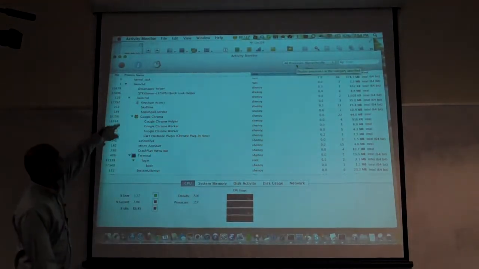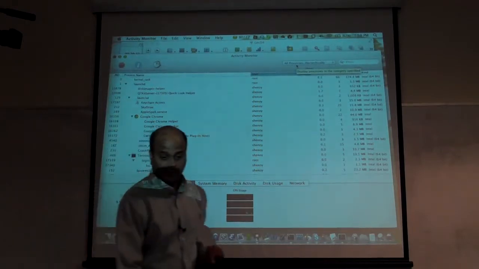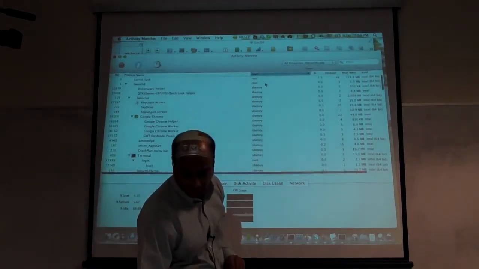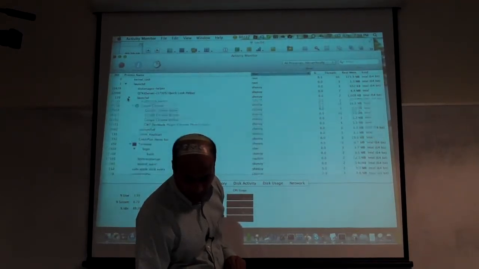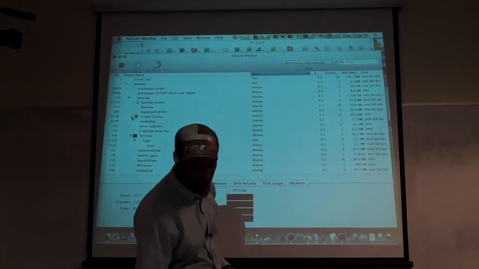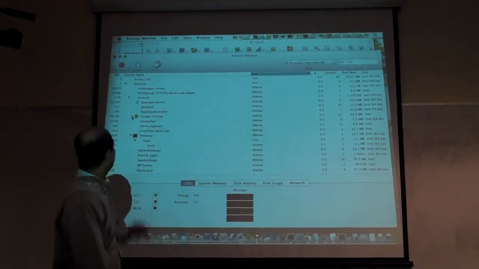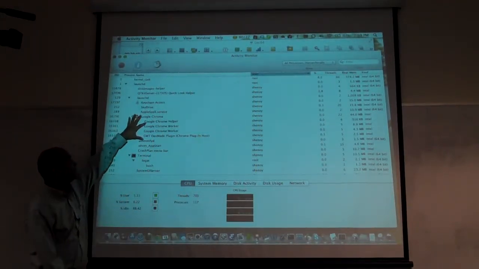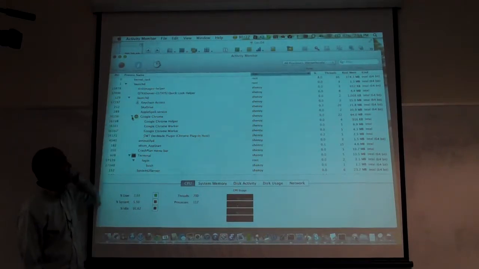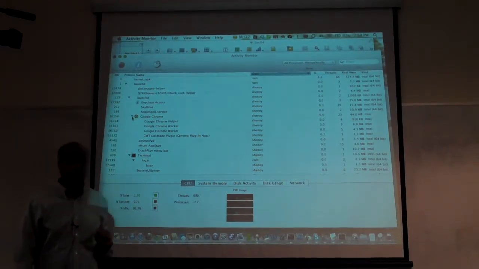That shows you the parent-child relationship between processes. So here is Chrome, that's the Chrome process, and if you open it, you'll see that it has spawned 4 child processes, some helper processes, some plugins and so on. Each of those is a process.